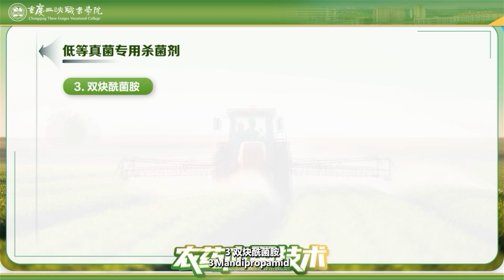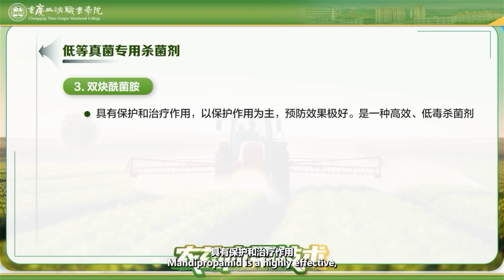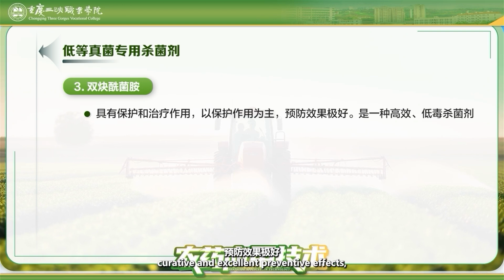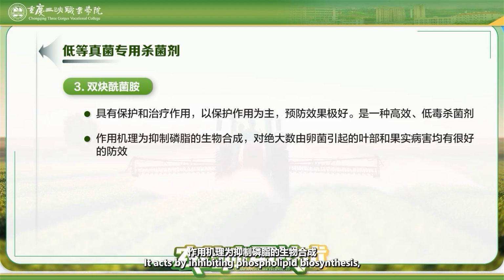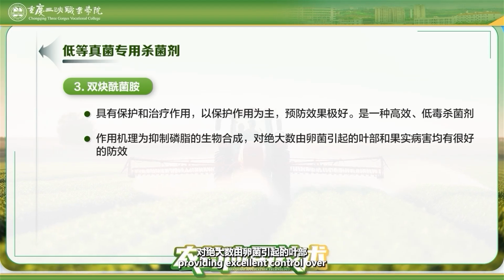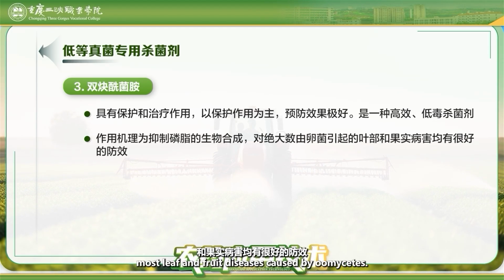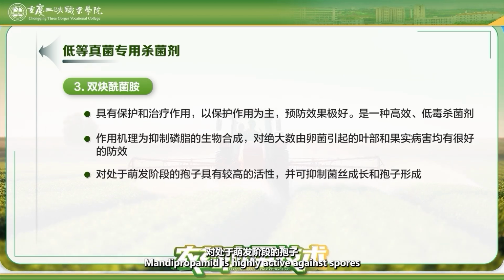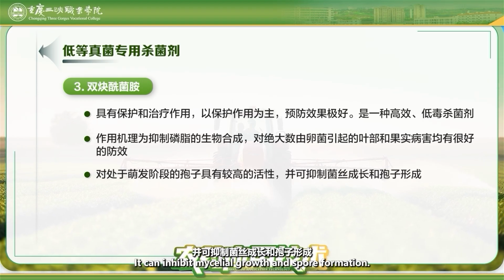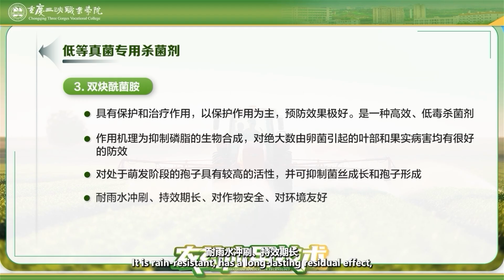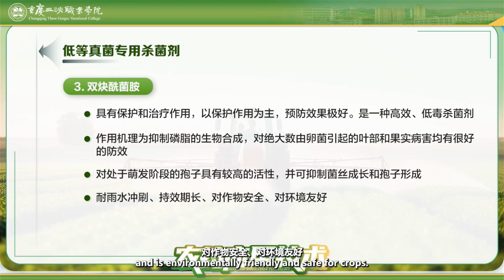3. Mendipropamide. Mendipropamide is a highly effective, low-toxicity biocide that has protective, curative, and excellent preventive effects. With a primary focus on protection, it acts by inhibiting phospholipid biosynthesis, providing excellent control over most leaf and fruit diseases caused by umicides. Mendipropamide is highly active against spores during the germination stage. It can inhibit mycelial growth and spore formation. It is rain-resistant, has a long-lasting residual effect, and is environmentally friendly and safe for crops.